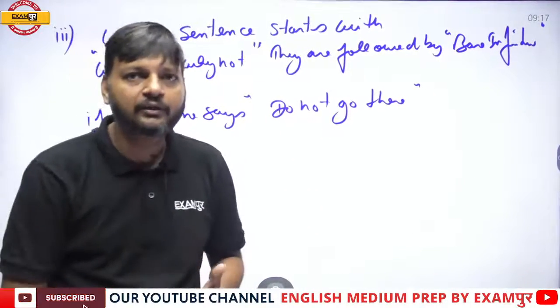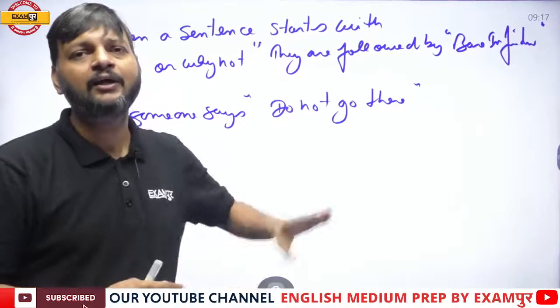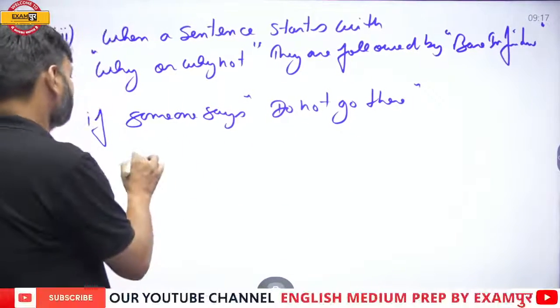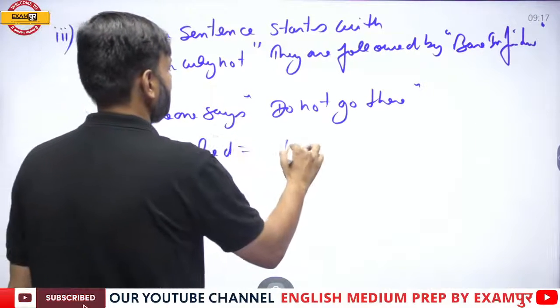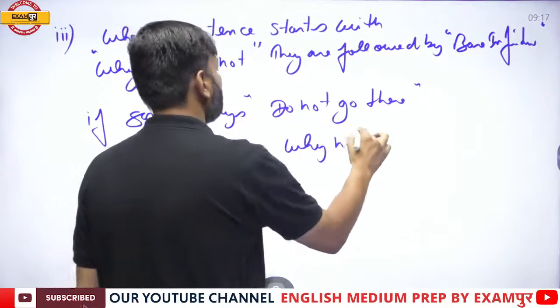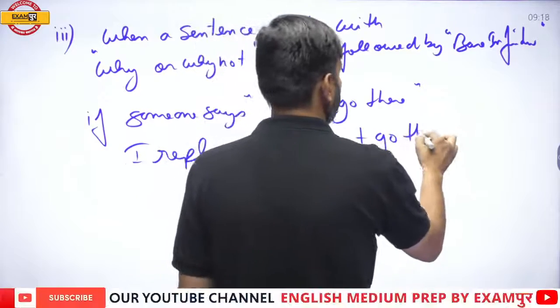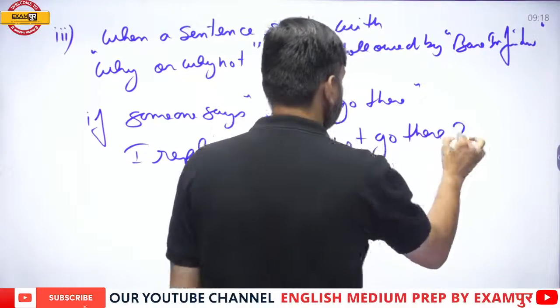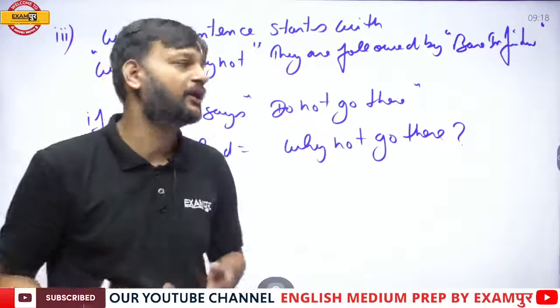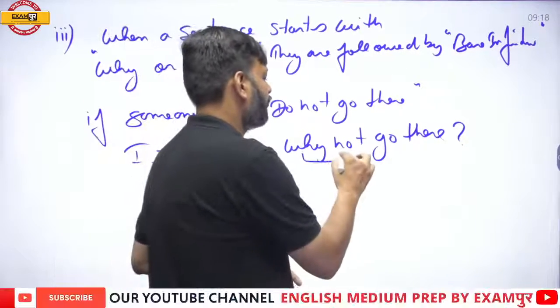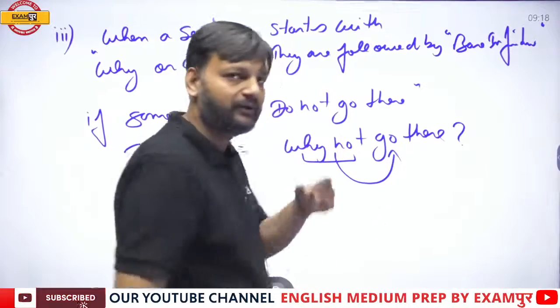So I countered. When someone said, don't go there, I replied, why not go there? Someone said, do not go there. I said, why not go there? So here, why not is always followed by bare infinitive.